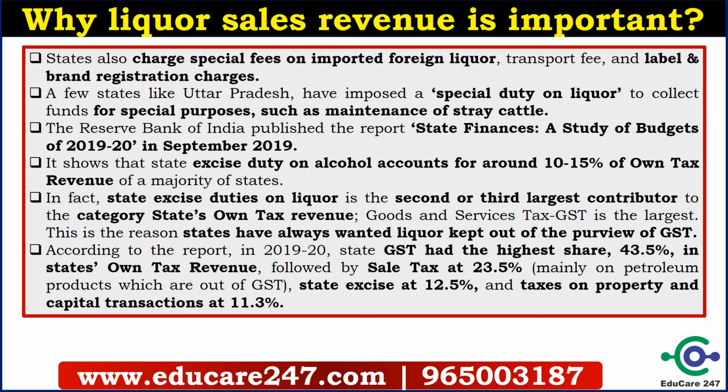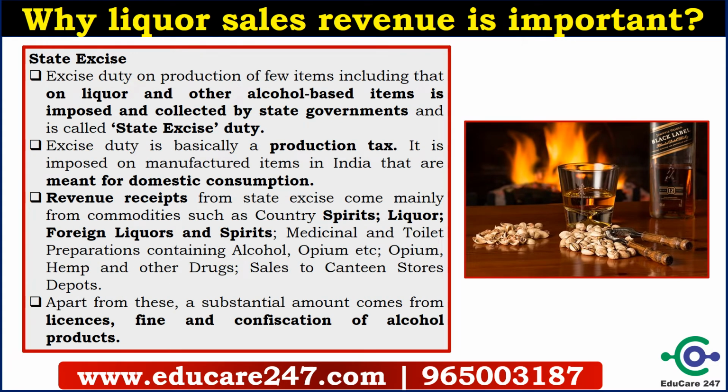Then states also draw revenue from taxes on property and capital transactions. These days property registration is almost free, and states are not getting any revenue from property registration. Vehicle registration is also frozen because of the lockdown. No sale of vehicles is happening, and states are not getting revenue from that. Now we have understood that liquor sales will provide the government with state excise, and it will boost the government exchequer. So let us understand what state excise is.